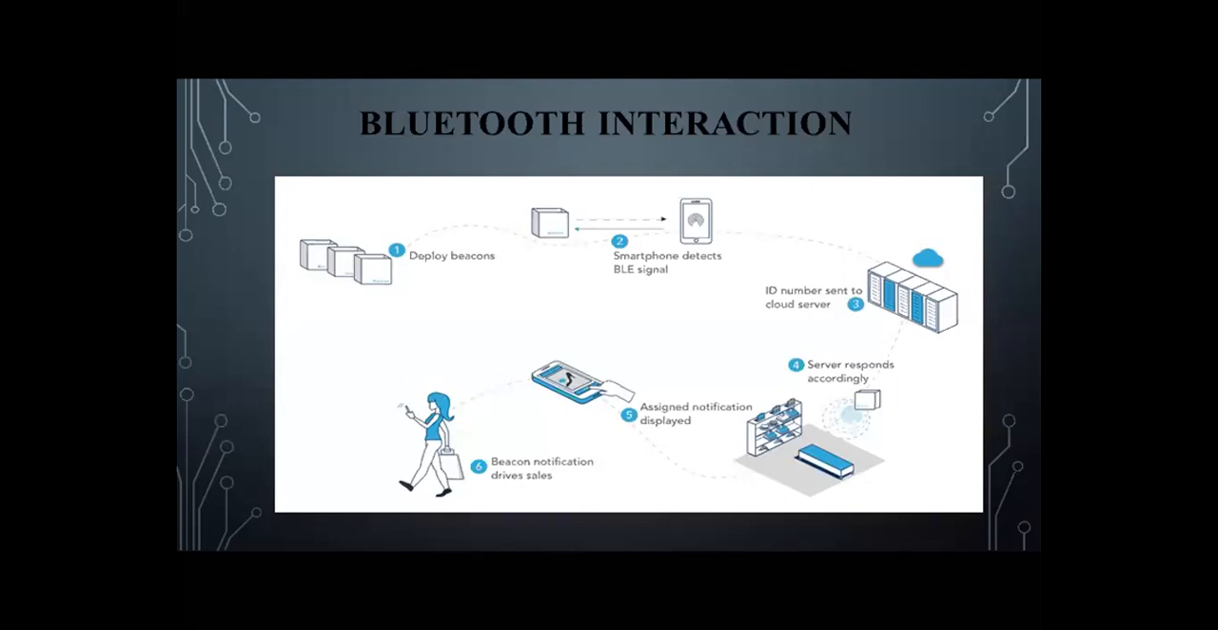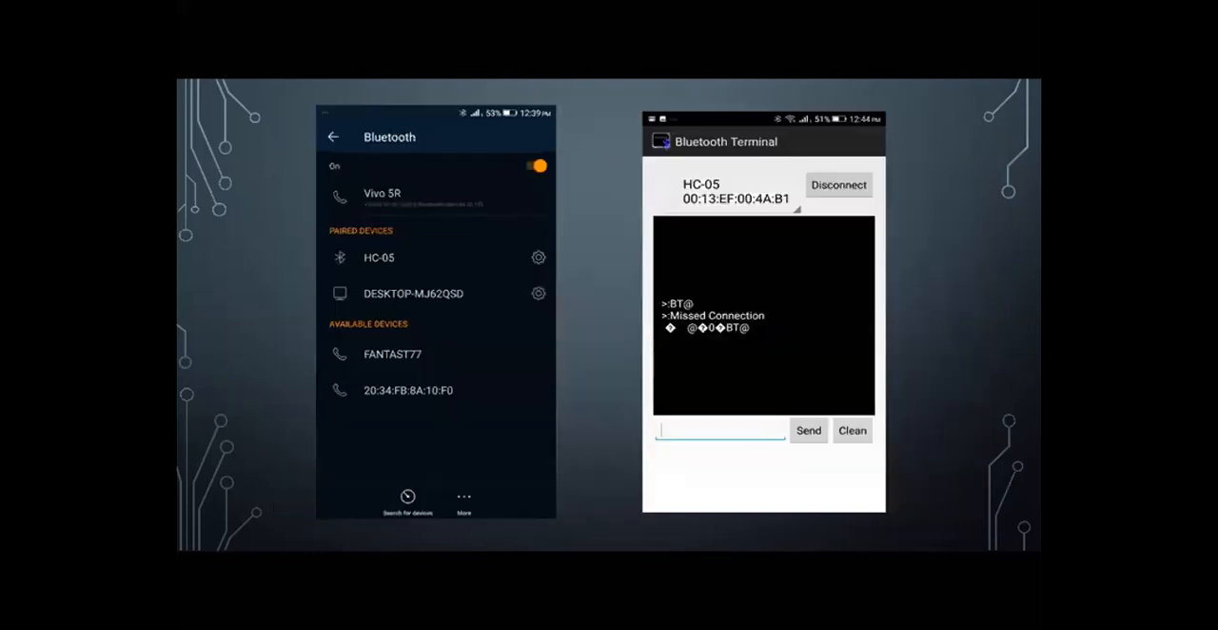Here, first Bluetooth will be deployed in some particular region, and whenever a mobile phone comes in contact with this deployment sector, it will capture the mobile number and send it to the server. The server will send the response accordingly. This response can be anything, but in our project, the response is the direction to the product that he or she needs. That will be sent to the mobile and displayed on the user's mobile. That is how this Bluetooth interaction occurs.